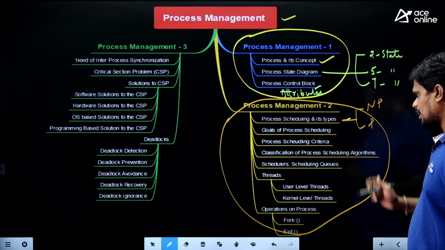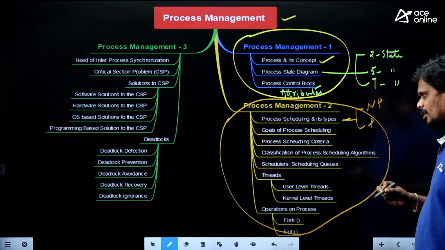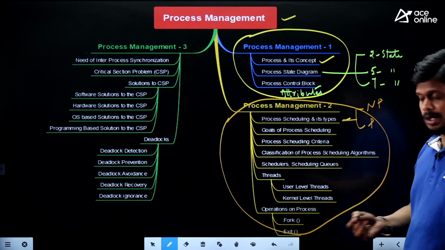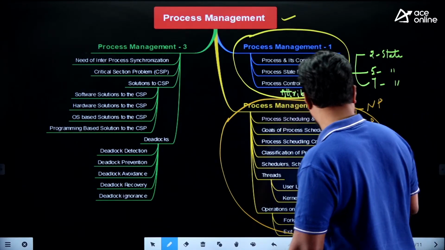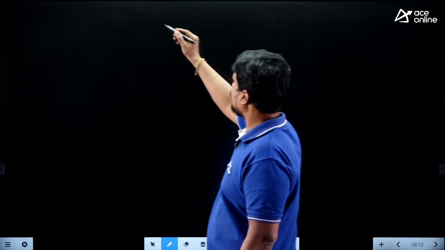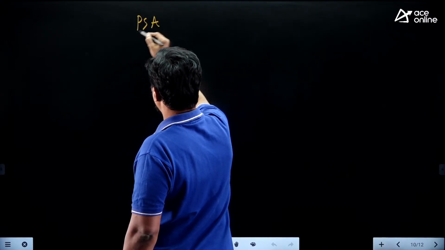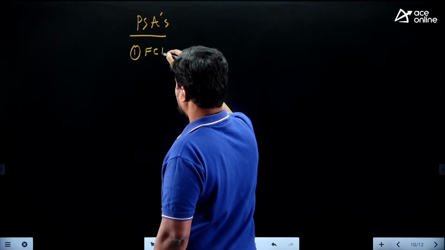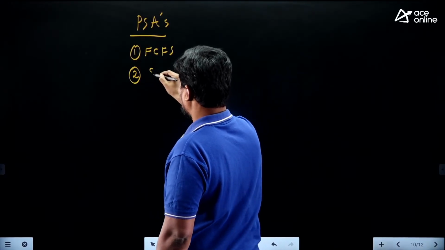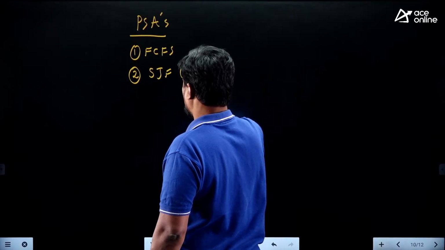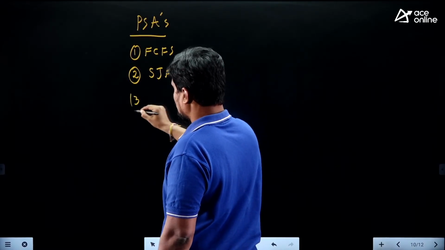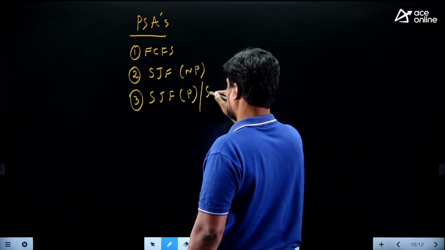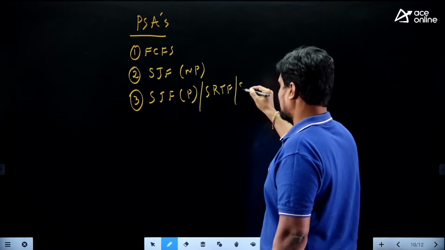And classification of scheduling algorithms. You might have studied around 11 process scheduling algorithms. What are they? Try to recall. We have covered FCFS, SJF non-preemptive version, and SJF preemptive version, which is called SRTF or SRTN.